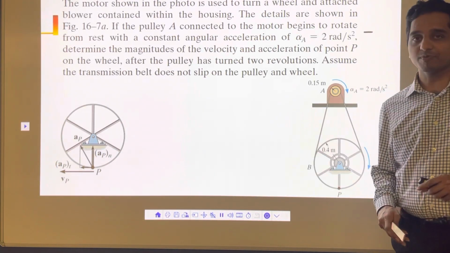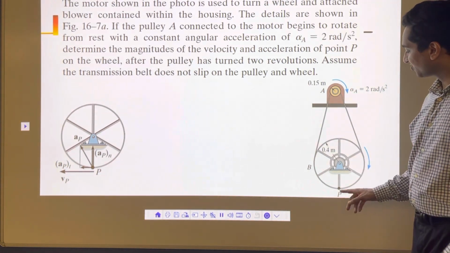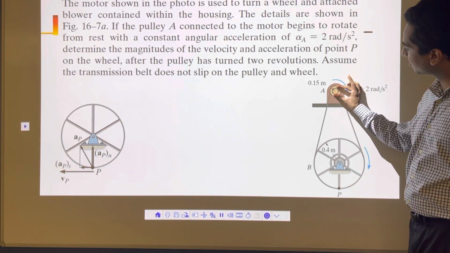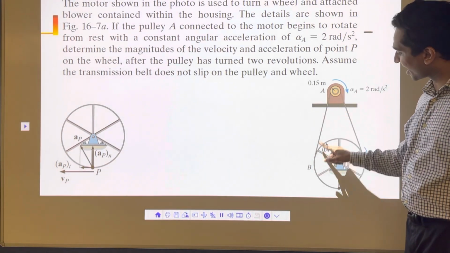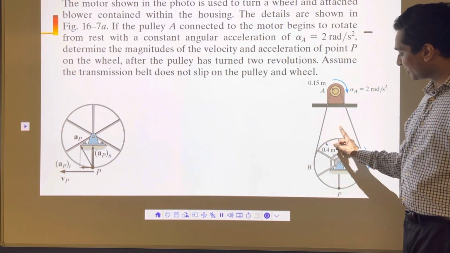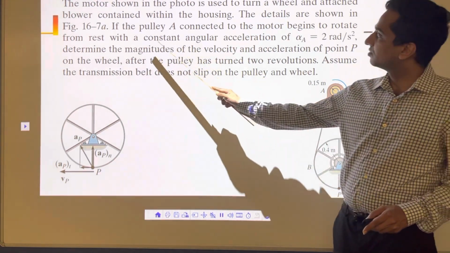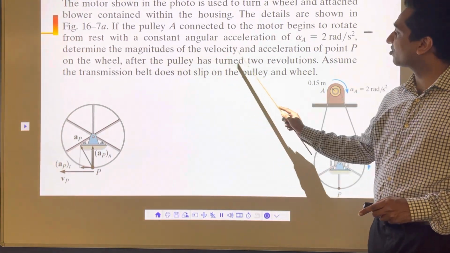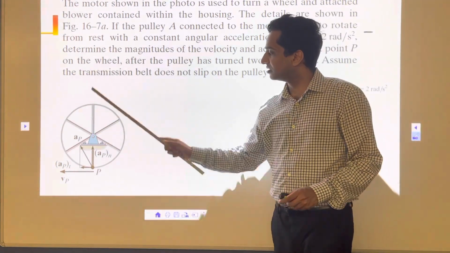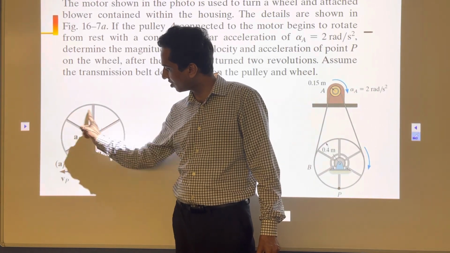Now let's do another problem. This one is from the book. Now what we have in this problem is that we have this smaller motor here, A, and it's driving this big wheel. So something similar to what we did in the last problem. And when it does, we want to find out the magnitude of the velocity and acceleration of point P on the wheel. We want to find out the magnitude of velocity and acceleration of this point P on the wheel, and that's what we want to know.